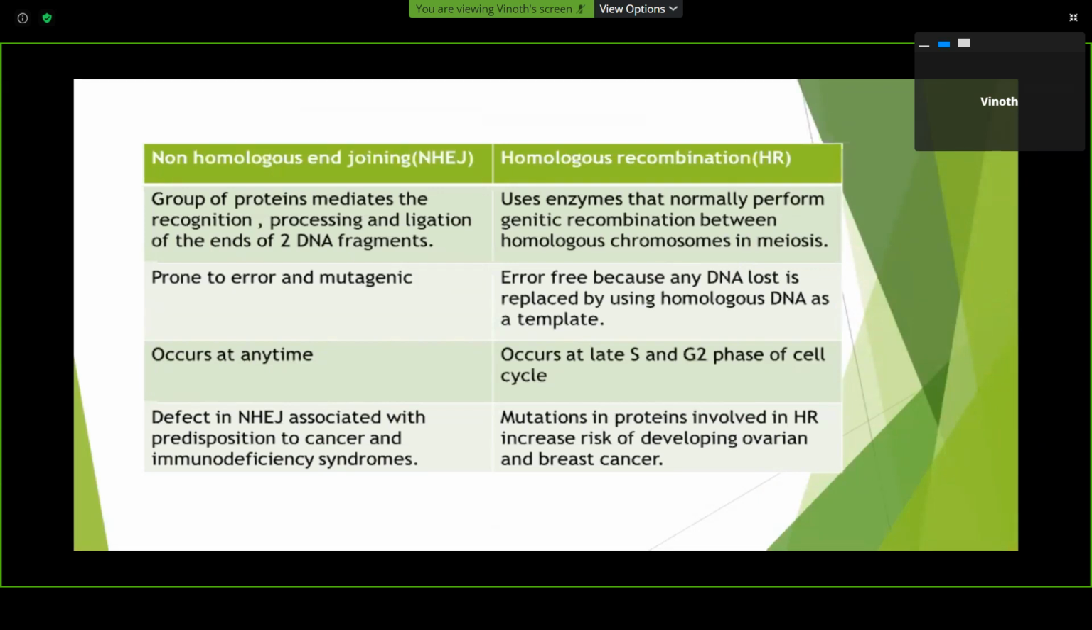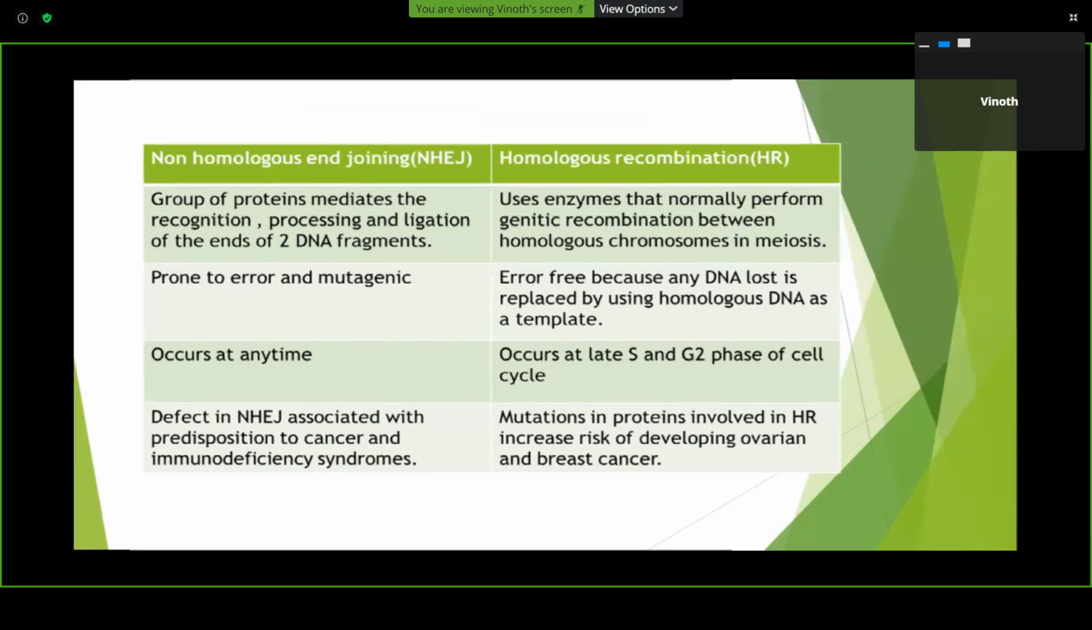Non-homologous end joining occurs at any time, whereas homologous recombination occurs at late S and G2 phase of the cell cycle. Clinical application: defects in non-homologous end joining are associated with predisposition to cancer and immunodeficiency syndrome. Mutations in proteins involved in homologous recombination increase the risk of developing ovarian and breast cancer.